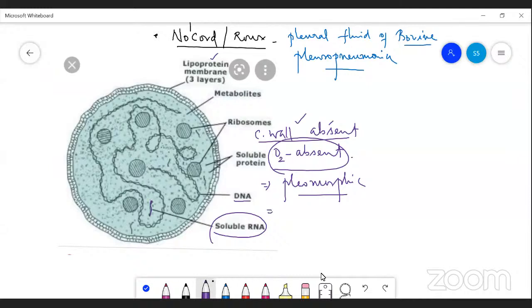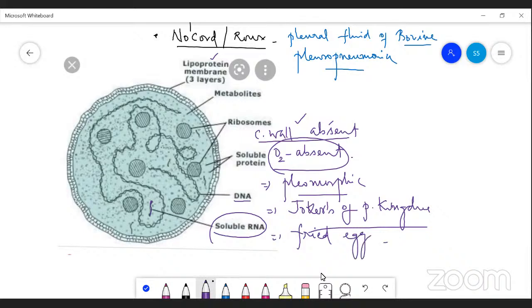That is why mycoplasma are called the jokers of the plant kingdom, because only the plasma membrane is present and they awfully change shape. It also appears like a fried egg in the culture medium in laboratory conditions.